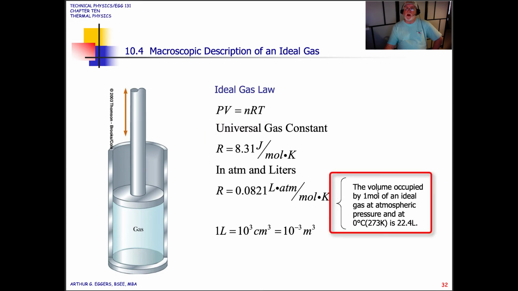The volume occupied by 1 mole of an ideal gas at atmospheric pressure and at 0 degrees Celsius or 273 K is 22.4 liters. So 1 liter, by using the conversion, is equal to 10 to the third cubic centimeters or 10 to the minus third cubic meters.